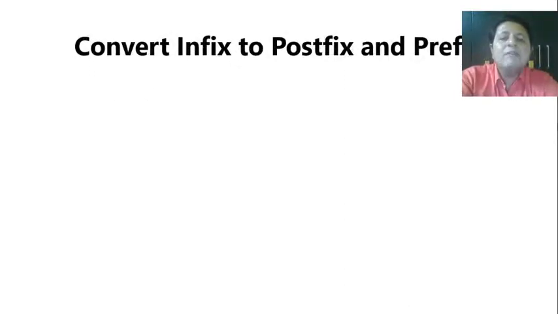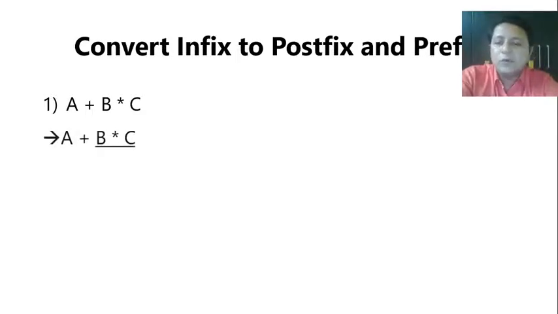So let us start. We would be converting infix to postfix as well as then prefix. That's the first thing we would start with. Now let's see, a plus b into c. As I just now said, you have to think about the operators. All of us know that multiplication will be done first and then we will have addition. So first I'll be focusing on multiplication. This is infix, I want to convert that to postfix first. So b into c will be converted as b c star, and I'm putting it in bracket.